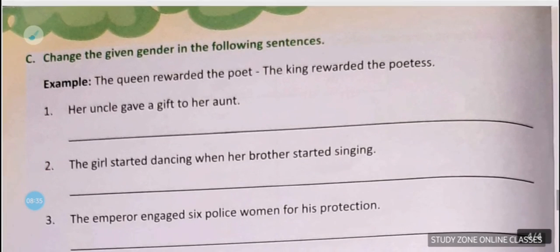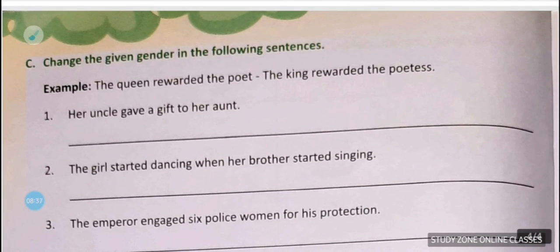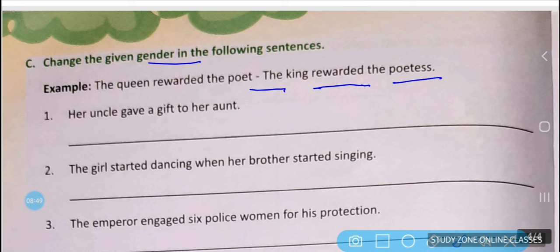Okay. Now let's try to solve exercise C. Change the given gender in the following sentences. For an example, the queen rewarded the poet into the king rewarded the poetess. So basically हमें क्या करना है, इसके जो भी नाउन दिया है, अगर मैस्कुलिन दिया है तो हमें उसको फेमिनिन में चेंज करना है, अगर फेमिनिन है तो उसको हमको मैस्कुलिन में चेंज करना है. ओके, सो लेट्स सी सम एग्जांपल्स.